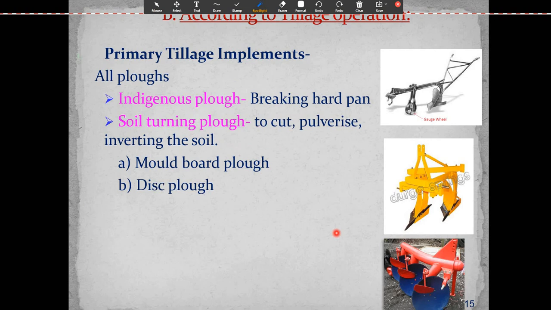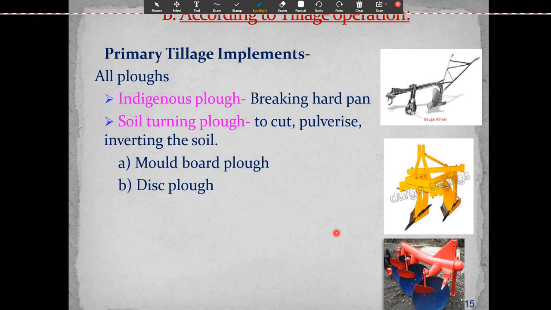So according to the tillage operation, primary tillage implements: plow, that is the indigenous plow, which is used for breaking the hard pan.